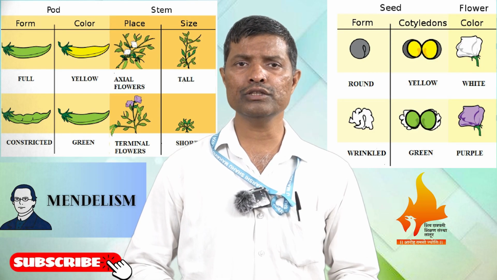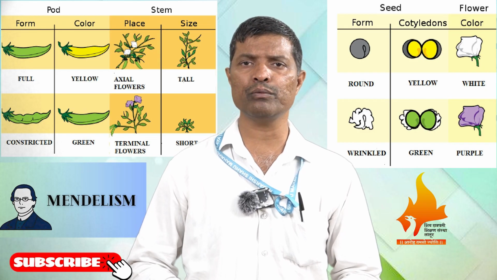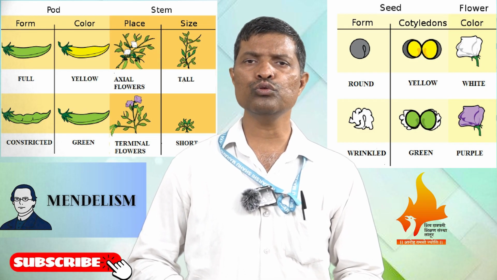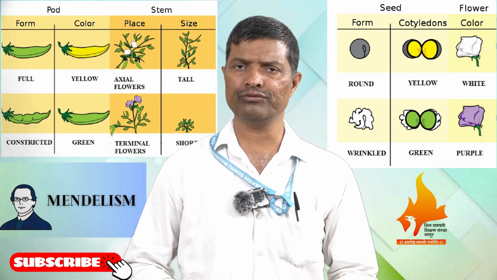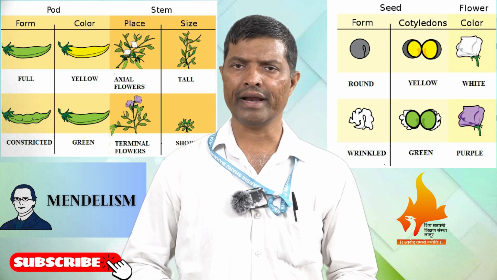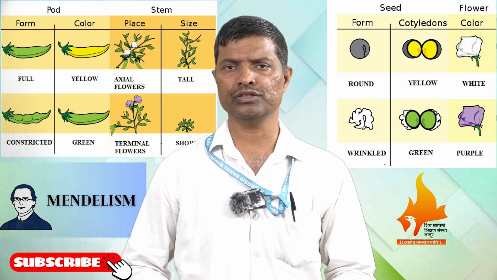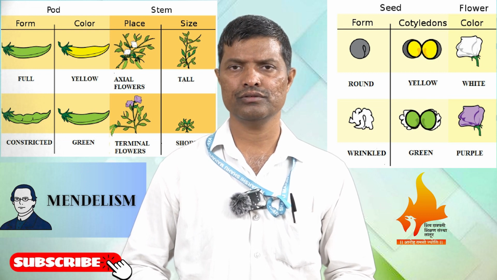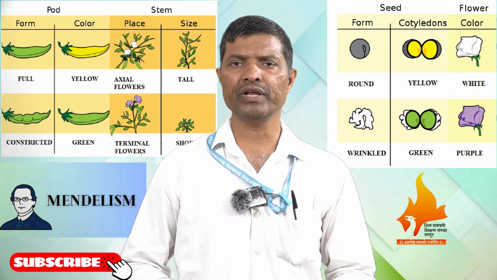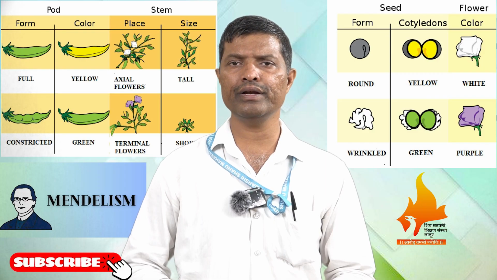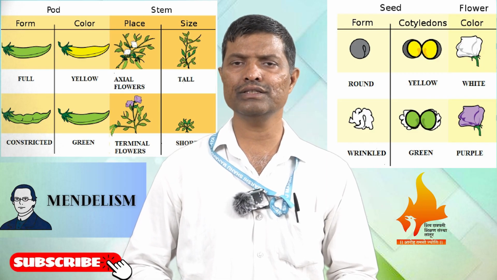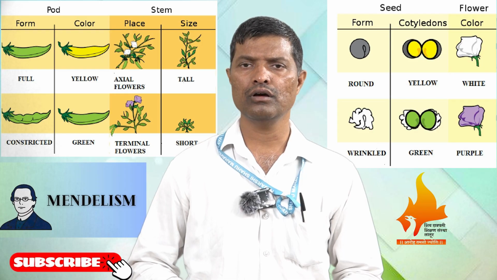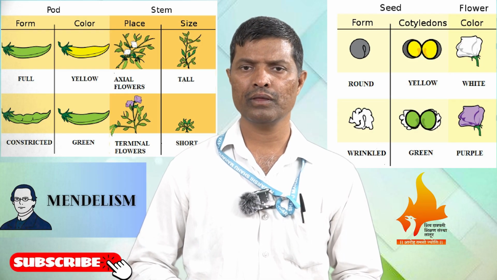Mendel also concluded from this experiment that two kinds of progenies appeared in the F2 generation: parental types and new combinations. We call these the recombinants. This is how the principle of independent assortment arises, which is the second principle of Mendel's study.